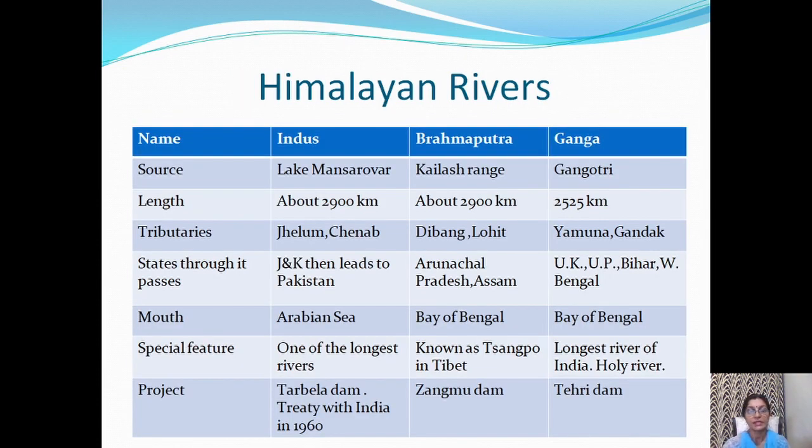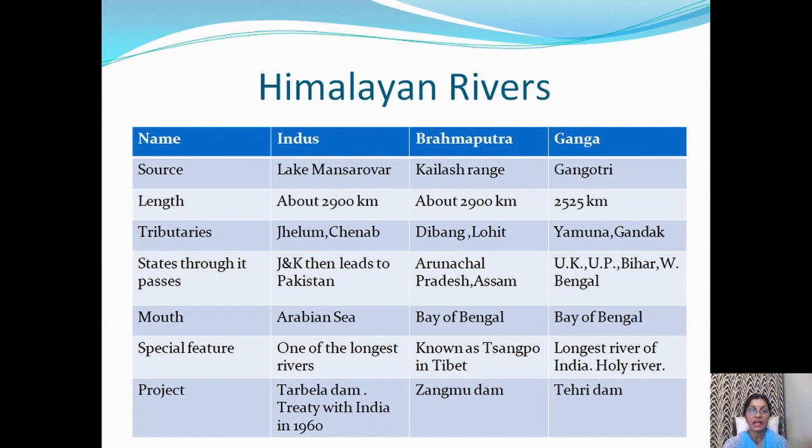Himalayan rivers. Let's discuss Himalayan rivers in detail. In your book, three main rivers are given: Indus, Brahmaputra, and Ganga. Questions from this part could be: write a short note on river Indus, river Ganga, or river Brahmaputra.